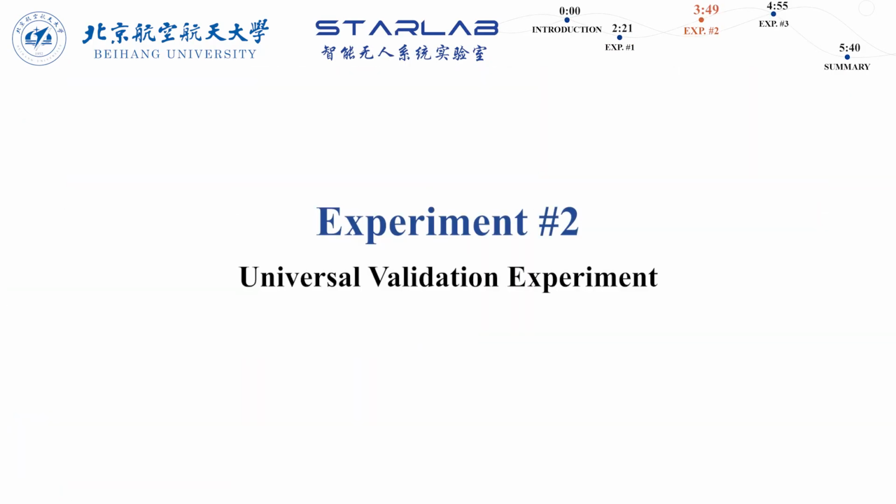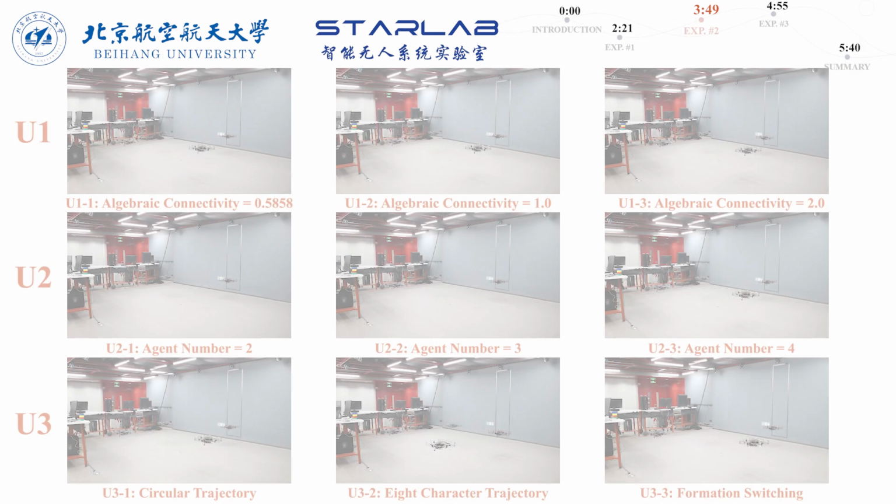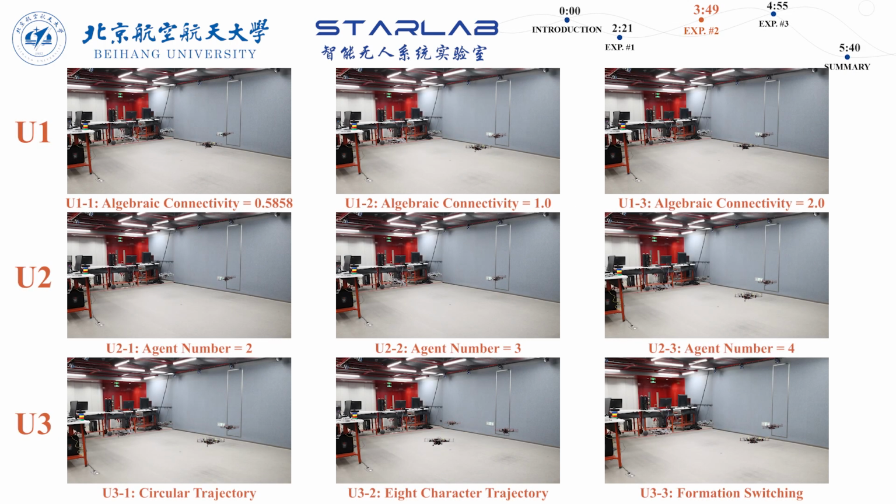Second, we present the universal validation experiment, and show the flight experiments in the universal validation experiment under different communication topologies, numbers of nodes, and formation configurations. These experiments are presented in the first, second, and third rows, respectively.